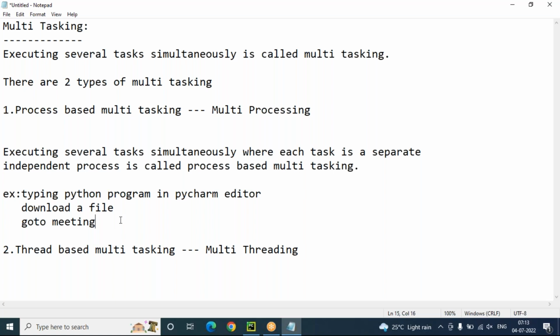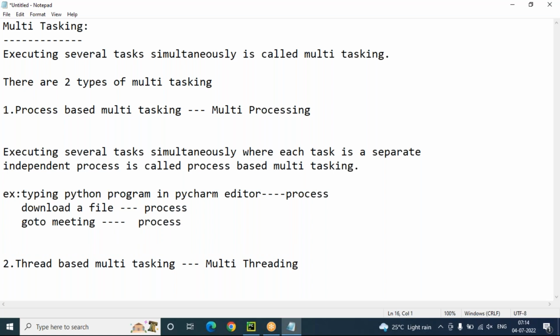Yes or no? So our operating system will provide a separate process for typing Python code in the PyCharm editor, a separate process for downloading a file, and a separate process for GoToMeeting audio and video recording. So how many processes? Three processes: process 1, process 2, process 3.